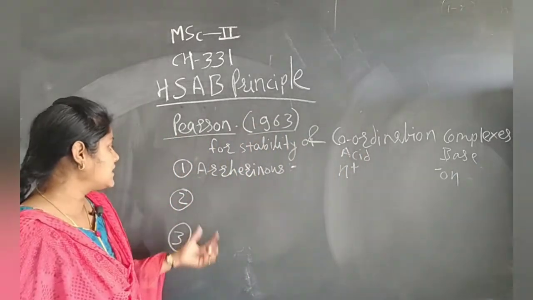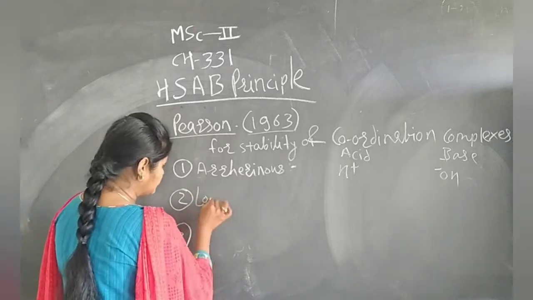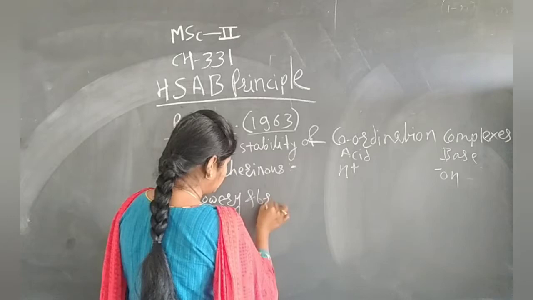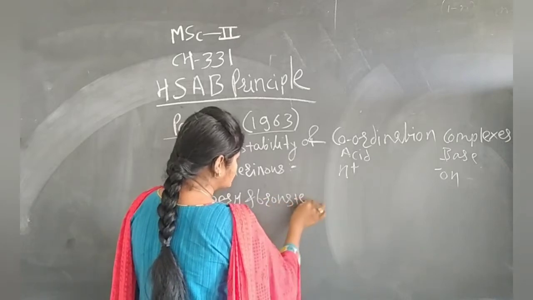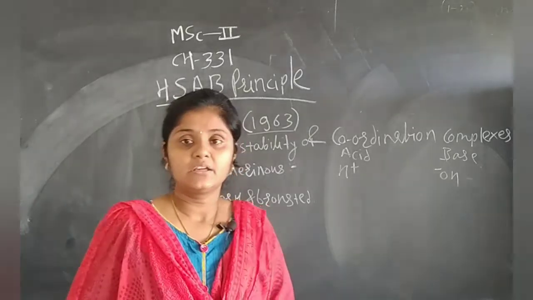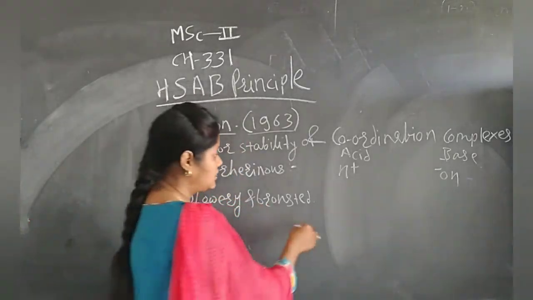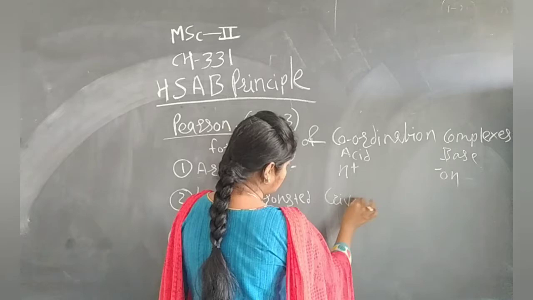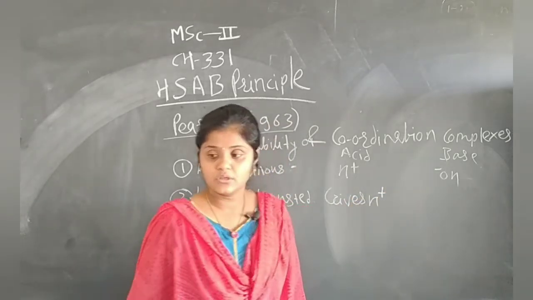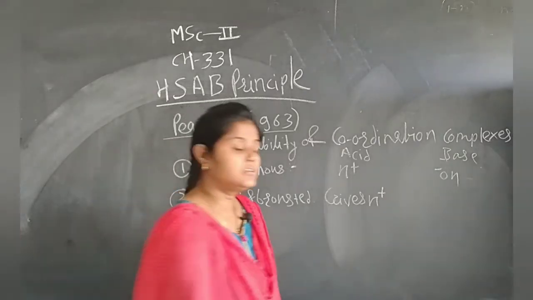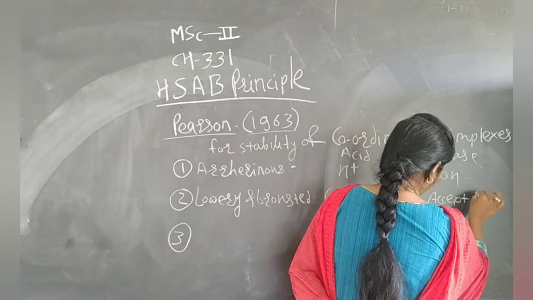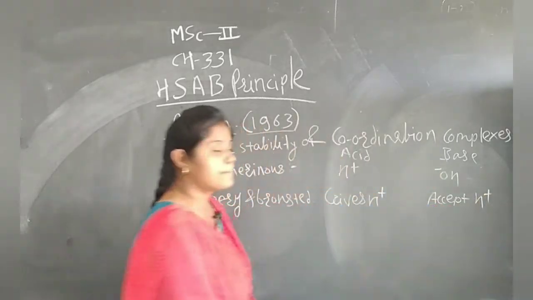The next theory is the Lowry-Bronsted theory. According to Lowry-Bronsted theory, the species which gives the H plus ion is called an acid, and the species which accepts the H plus ion is called a base.